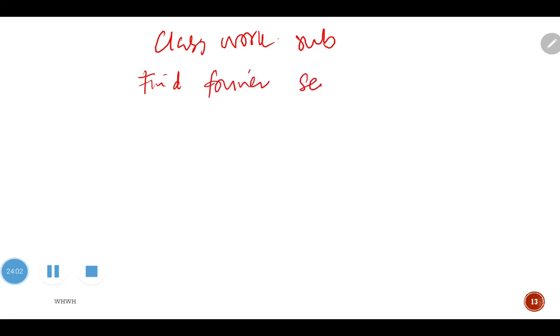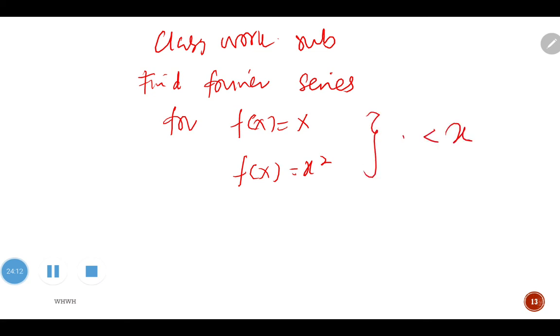So basically for your classwork submission, there are to find the Fourier series for f(x) equals x, and another one is f(x) equals x square, both for the interval from negative L to L. Basically, I must say more than 50% of the solution is already here.